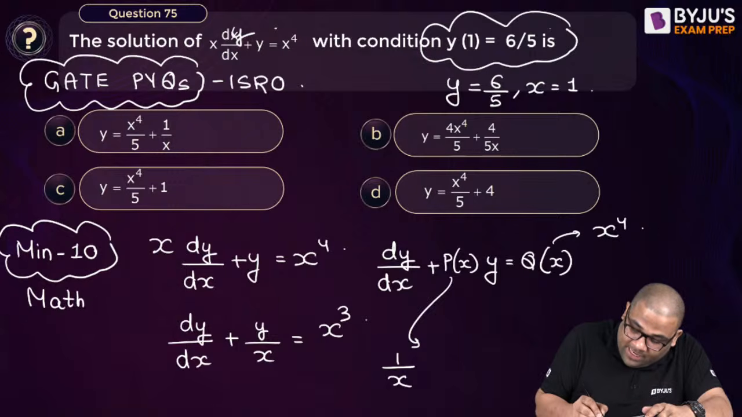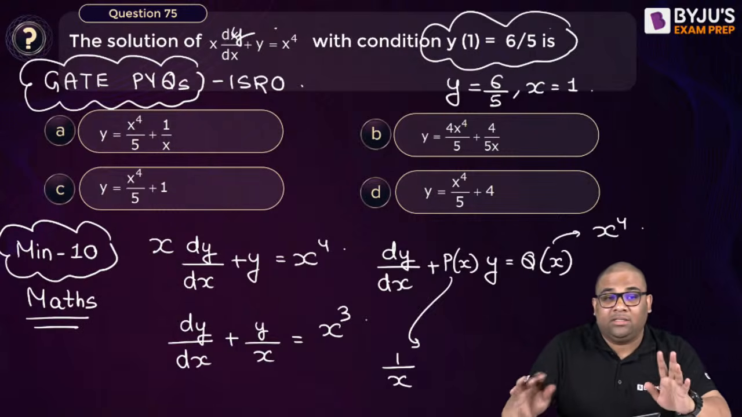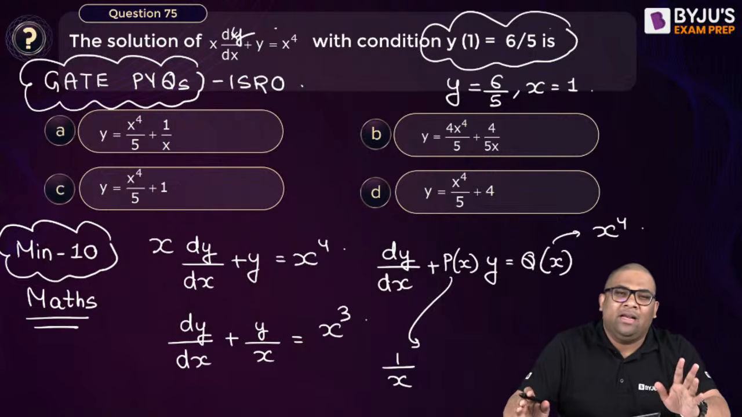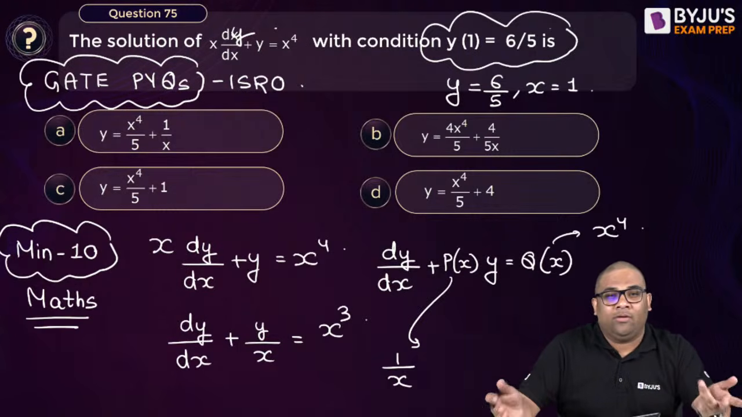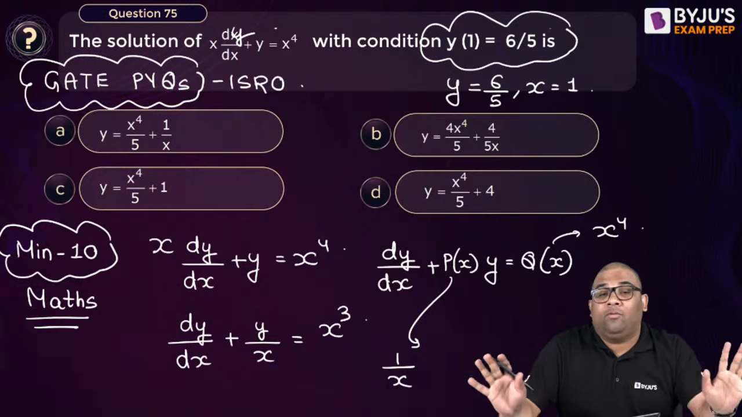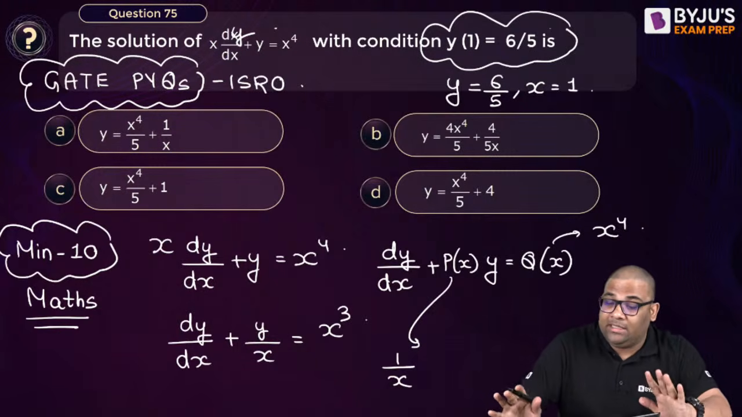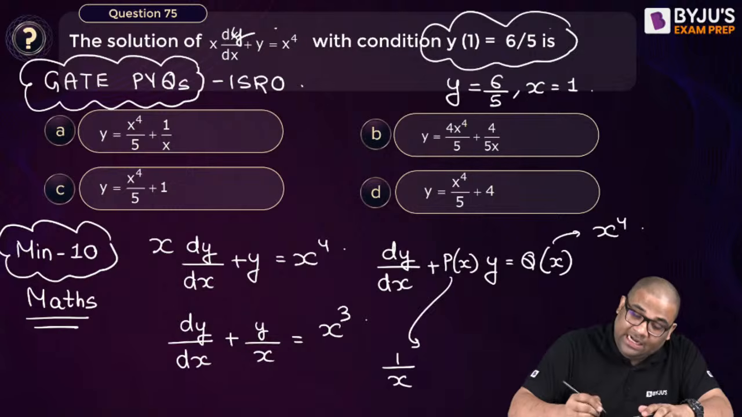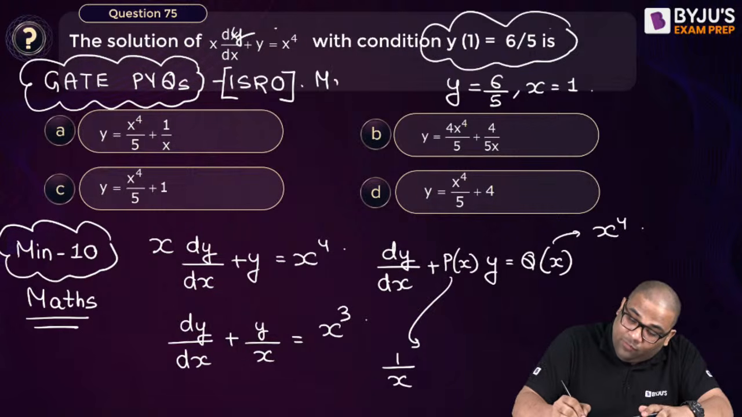And you cannot skip it. You can see that these are not just straightforward, but if you don't know the method, you cannot solve it. Therefore, my suggestion is that you please complete the GATE previous years for mathematics. That will help you for your mathematics of ISRO.